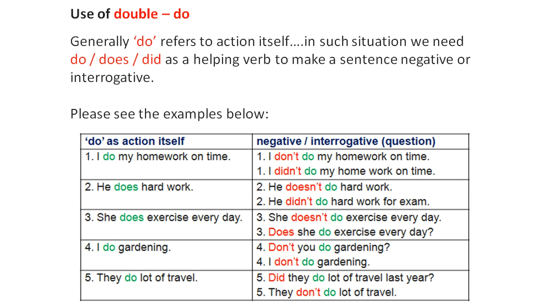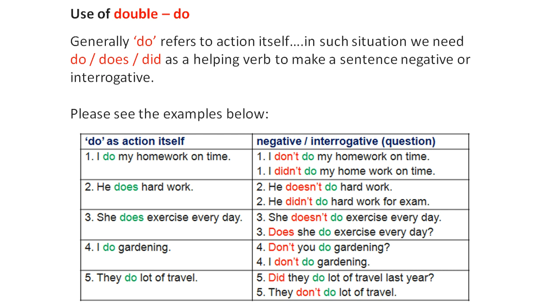Friends, now let us observe how we use double do. Generally, do refers to action itself. In such situation, we need do or does or did as a helping verb to make a sentence negative or interrogative. For example, I do my homework on time. Here, do is used as an action verb itself. So, we need a helping verb to make it negative or interrogative. I don't do my homework on time. I didn't do my homework on time.